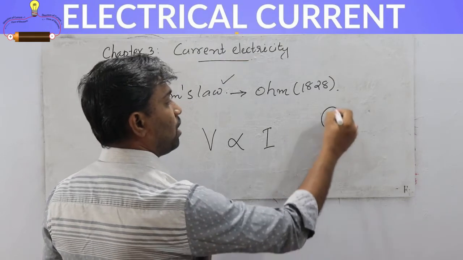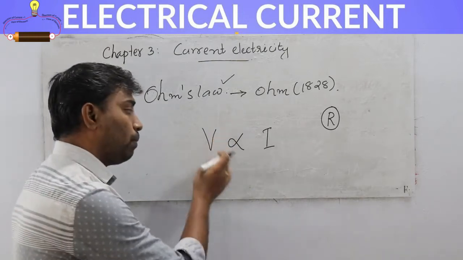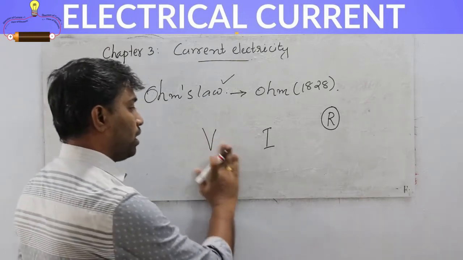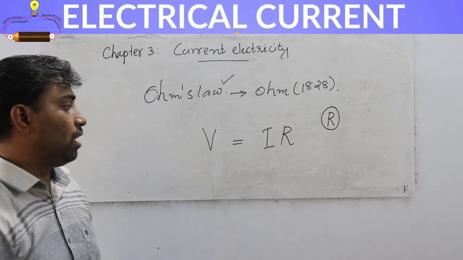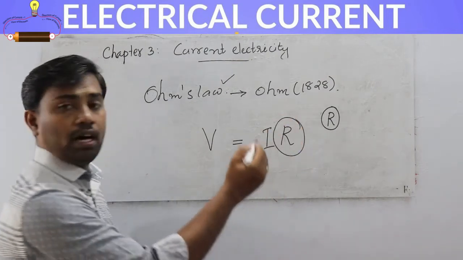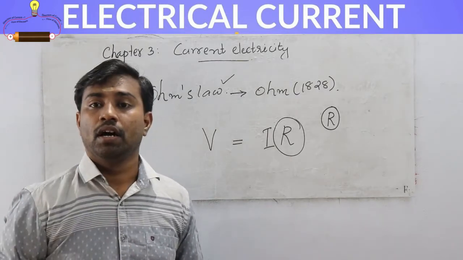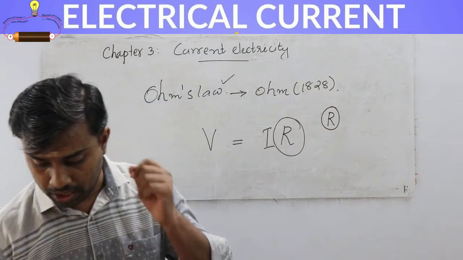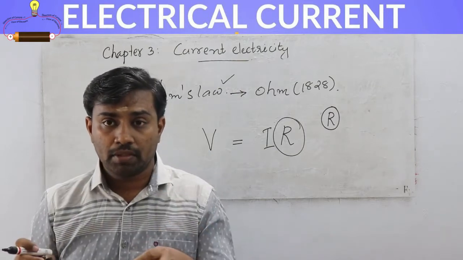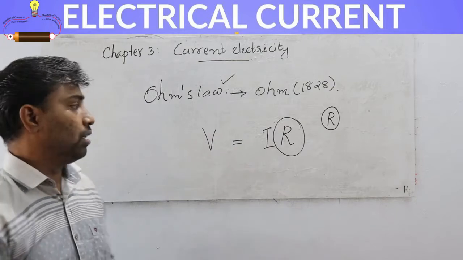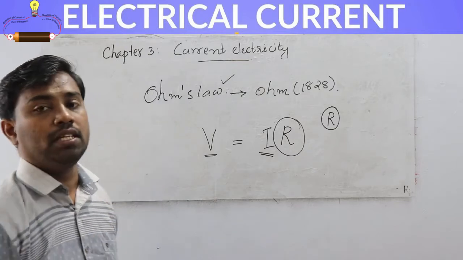R is the proportionality constant we are using for removing the proportionality. So we got the equation like this: V is equal to I into R. Here this R is a constant actually. That R determines the nature of the conductive material. R depends on the nature of the conductive material, and does not depend on V and I. The R value does not depend on the value of V and I. It only depends on the nature of the material.